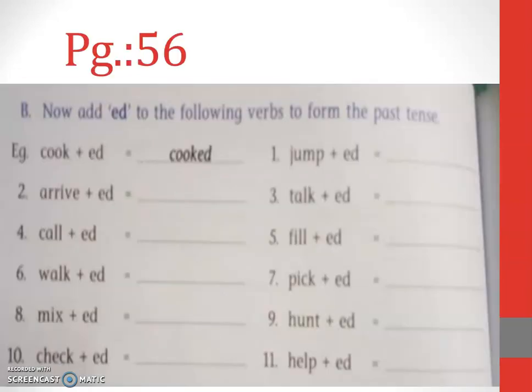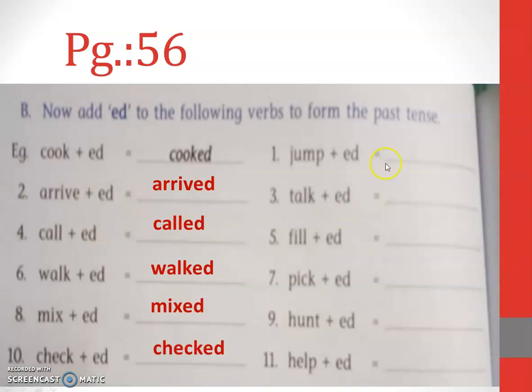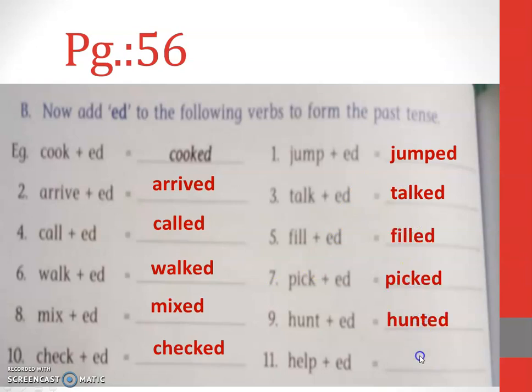And here you have the set of words with simply ed added. Arrived, called, walked, mixed, checked, jumped. Just combining and writing, that's it. Filled, picked, hunted, helped. Here the only special word is arrived, where we just put d because it ends with e. So we'll just add d to make it past tense. So arrived, that's it in this.